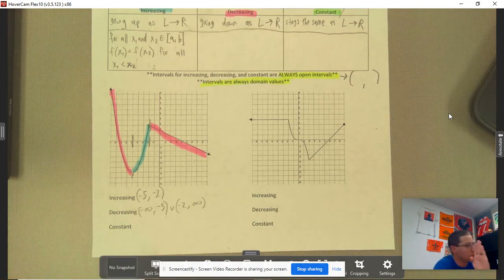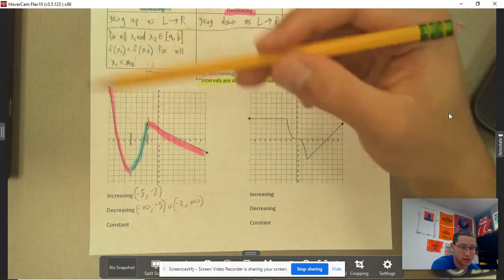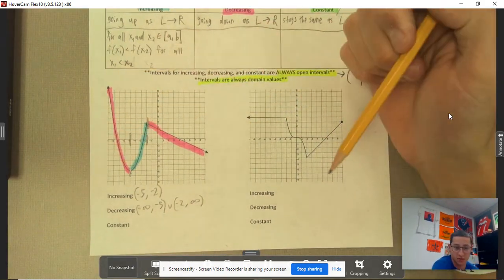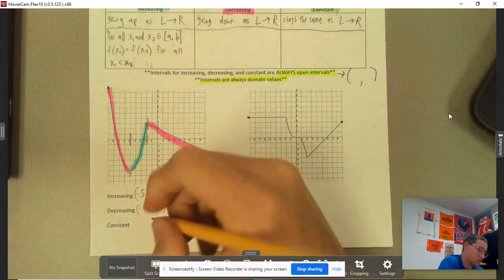Again, we're always talking about the domains, what sections of x, and what is happening at those sections of x: increasing, decreasing, or constant. Notice constant, we don't have any of those. It's never horizontal on this particular graph. It's either increasing or decreasing, and there's nothing in between.